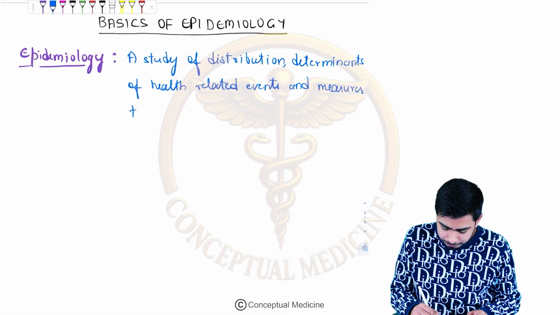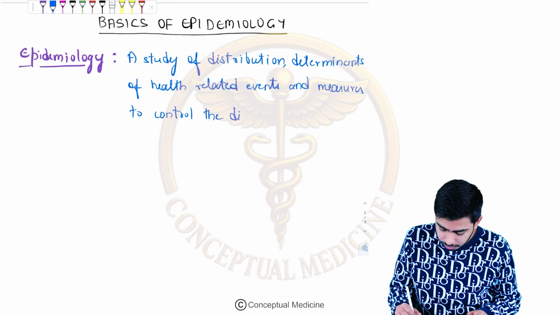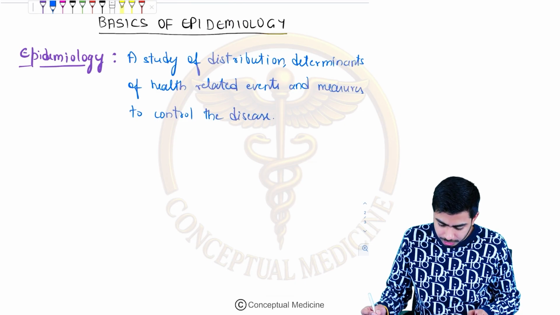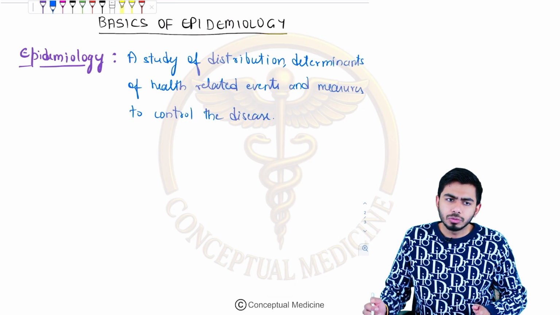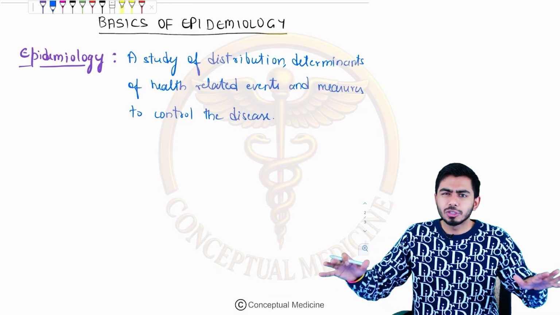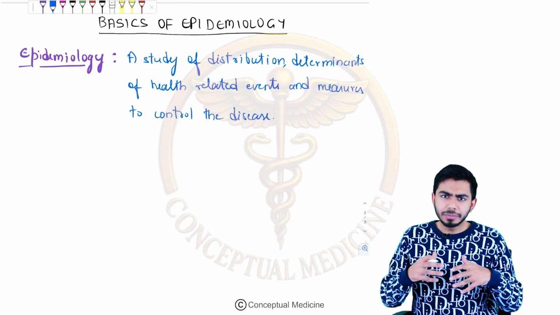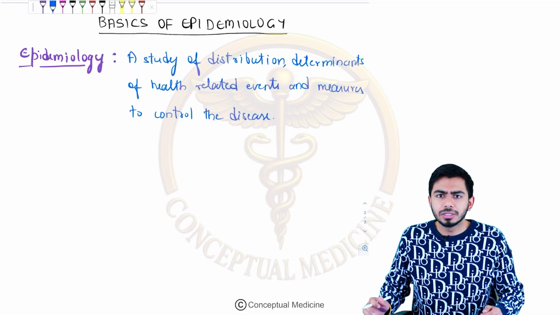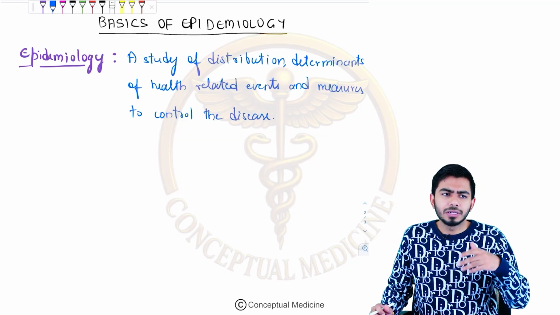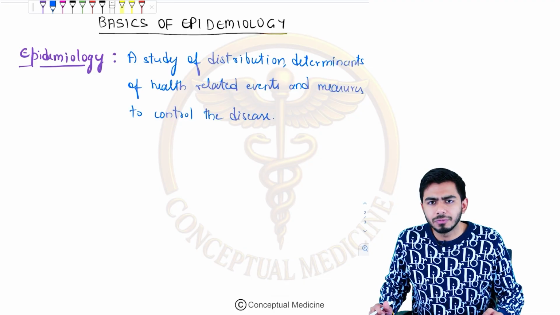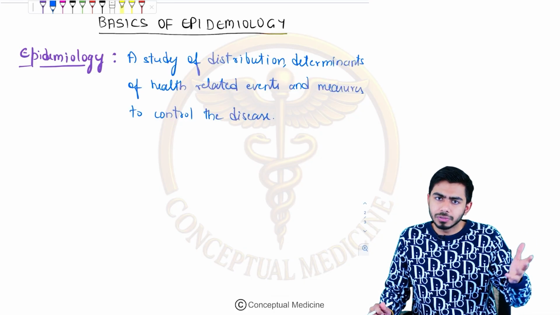What do I mean by that? Distribution means how the disease is actually spreading. Determinants are the factors which determine the disease, for example the several kinds of indicators I have told you about in the previous sections.